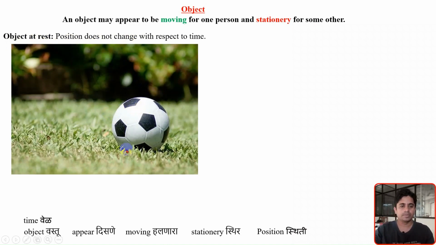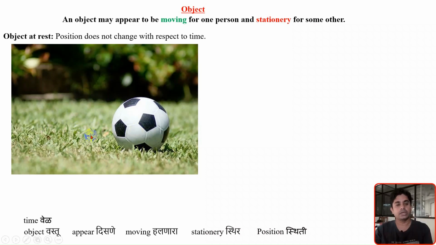Suppose this football is on the ground, and at 10 a.m. in the morning I have seen the position, the location of it. Now I know the position where it is located. Now again after 1 hour, I have seen that ball, and I came to know that it is still at the same position, it has not moved at all, it is still stationary. Again after 1 hour, I have seen it is still the same. The position of the ball has not changed at all, even though time has increased.